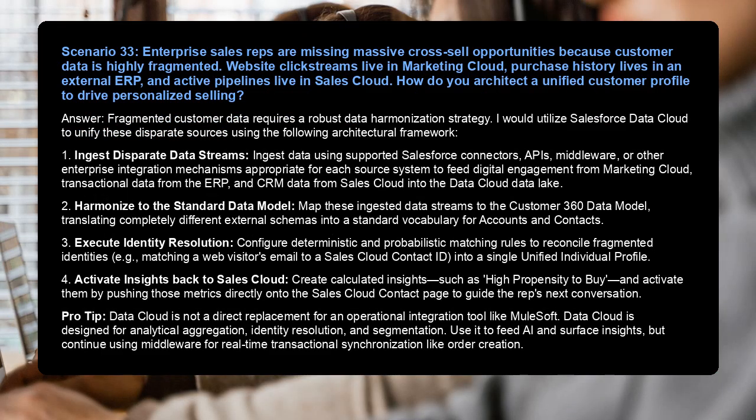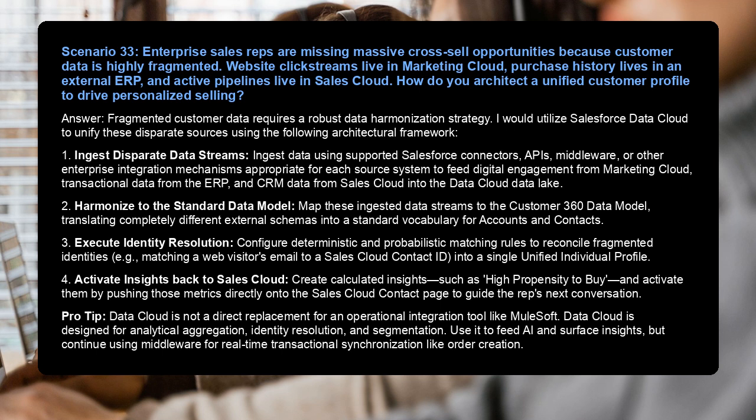Scenario 33. Enterprise sales reps are missing massive cross-sell opportunities because customer data is highly fragmented. Website clickstreams live in Marketing Cloud, purchase history lives in an external ERP, and active pipelines live in Sales Cloud. How do you architect a unified customer profile to drive personalized selling?